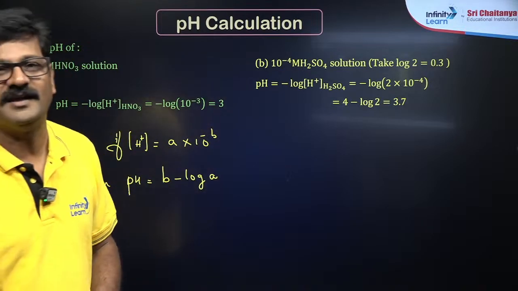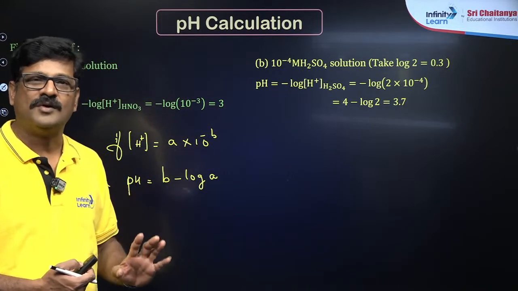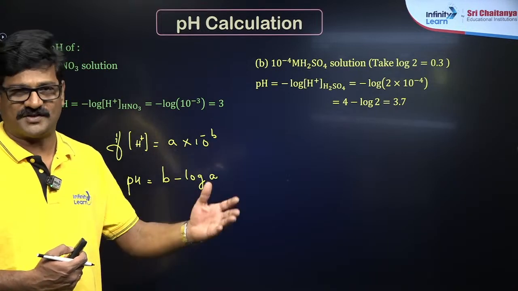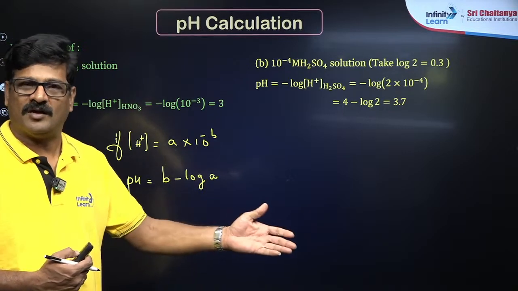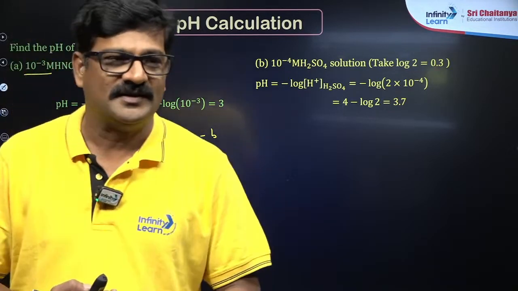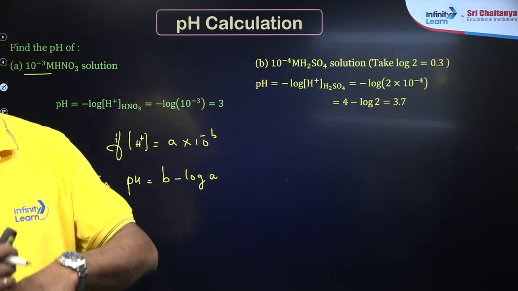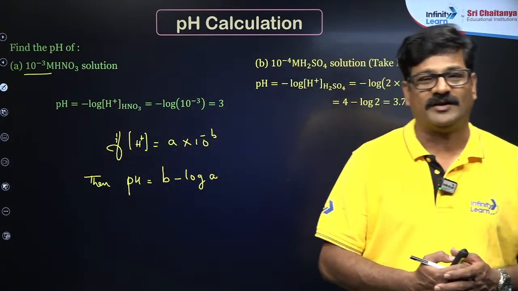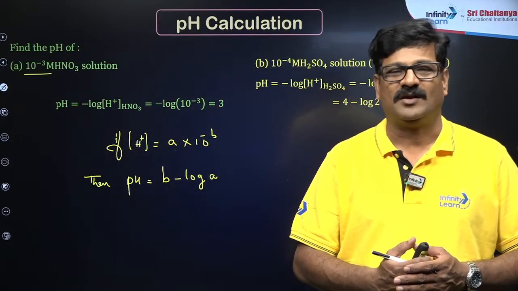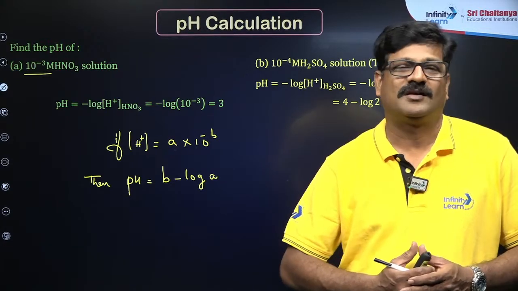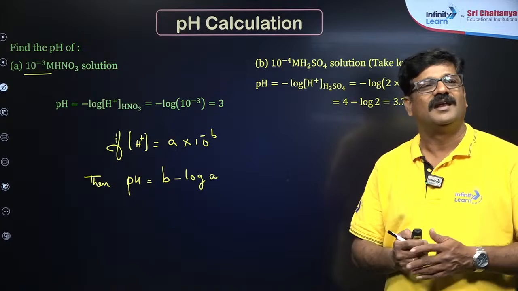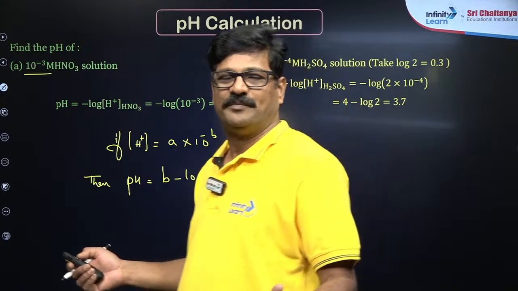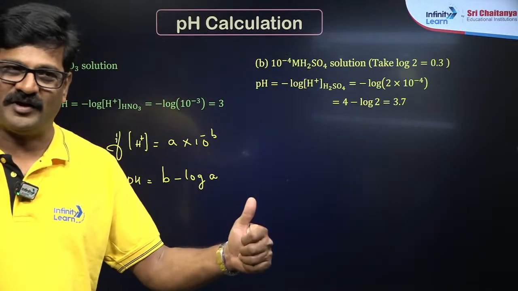So you can take log 1 as 0, log 2 as 0.3, log 3 as 0.47, log 4 as 0.6, log 5 as 0.699, about 0.7. So you can take log 10 equal to 1. You can use any logarithmic formulas like log a to the power b is b log a, log a into b is log a plus log b, log a by b is log a minus log b. Like that you can manipulate any bigger numbers and sometimes you can approximate. Okay, hope you understand. Clear?